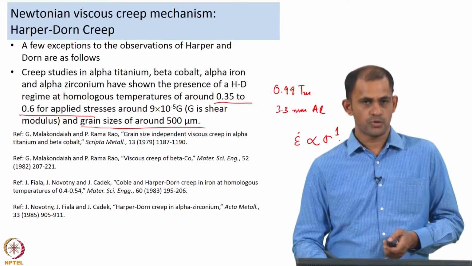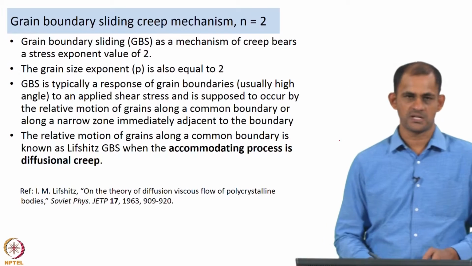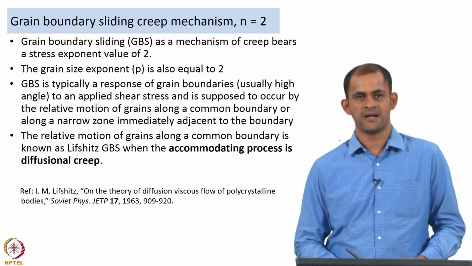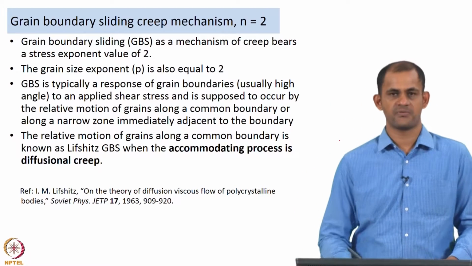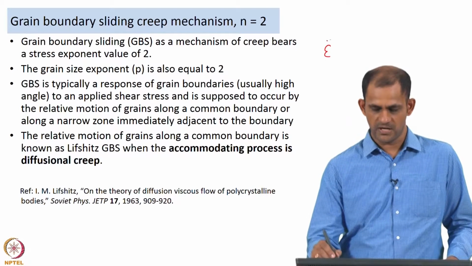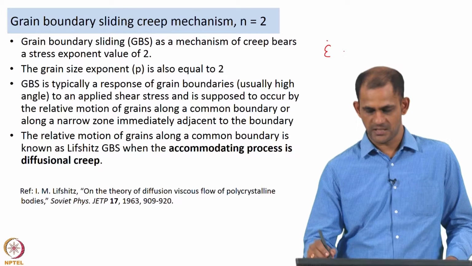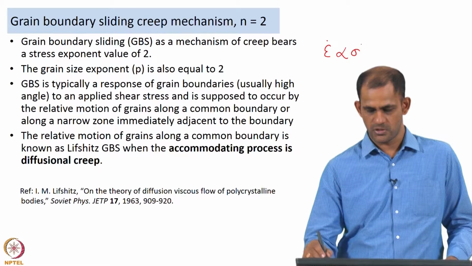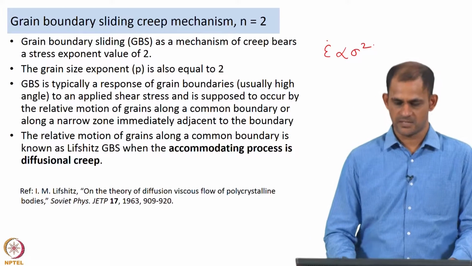Now, let us move on to another mechanism of creep, which is known as grain boundary sliding, and grain boundary sliding as a mechanism of creep bears a stress exponent value of 2, which means your strain rate of deformation in the steady state creep regime is proportional to the square of the applied stress.